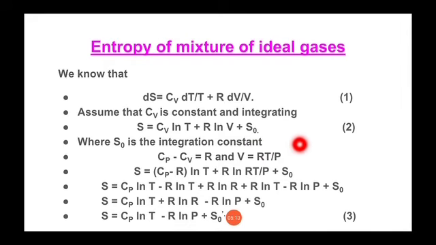So that is simple mathematics. If we had used limits of temperature and volume, S0 would not be here.